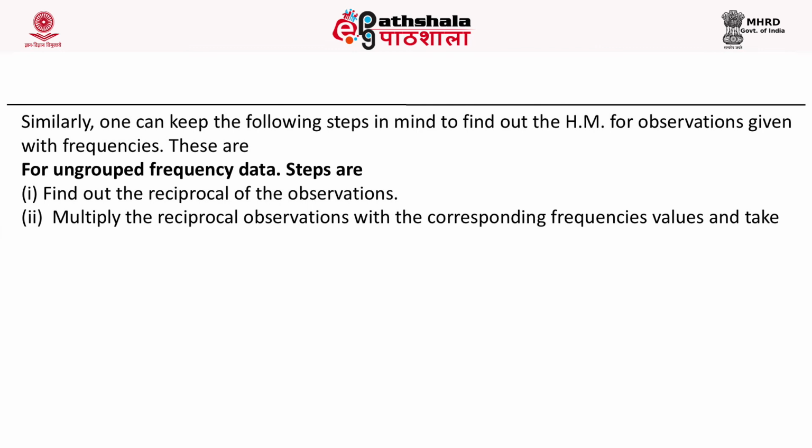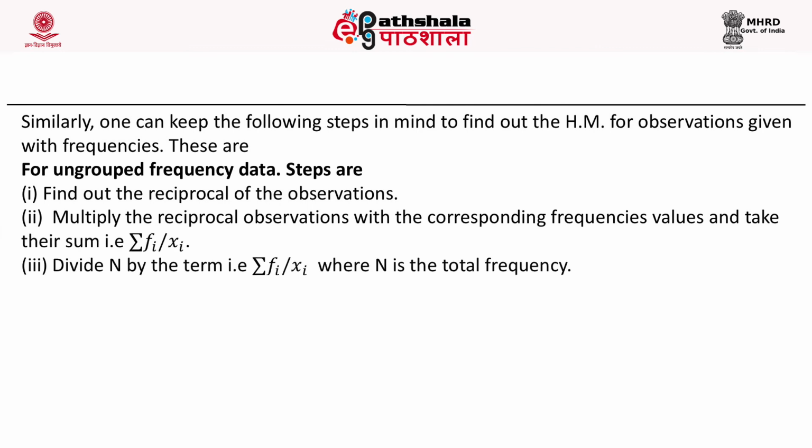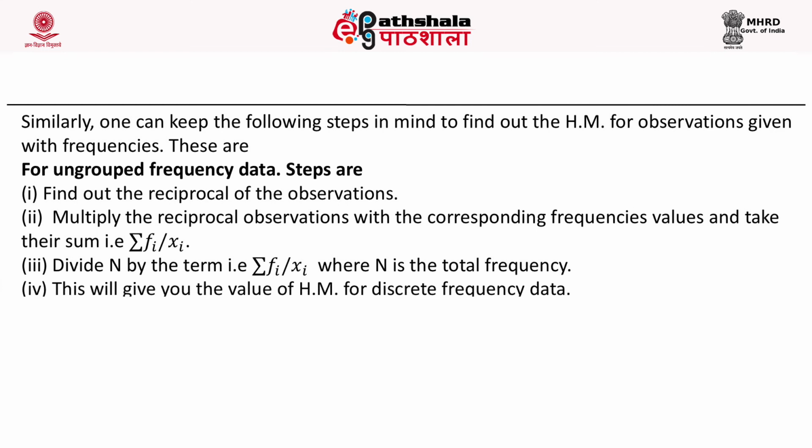These are the steps for finding the harmonic mean for ungrouped frequency data. First, find the reciprocals of the observations, multiply each reciprocal by the corresponding frequency and take their sum. After that, divide N, which is the total frequency, by this sum.